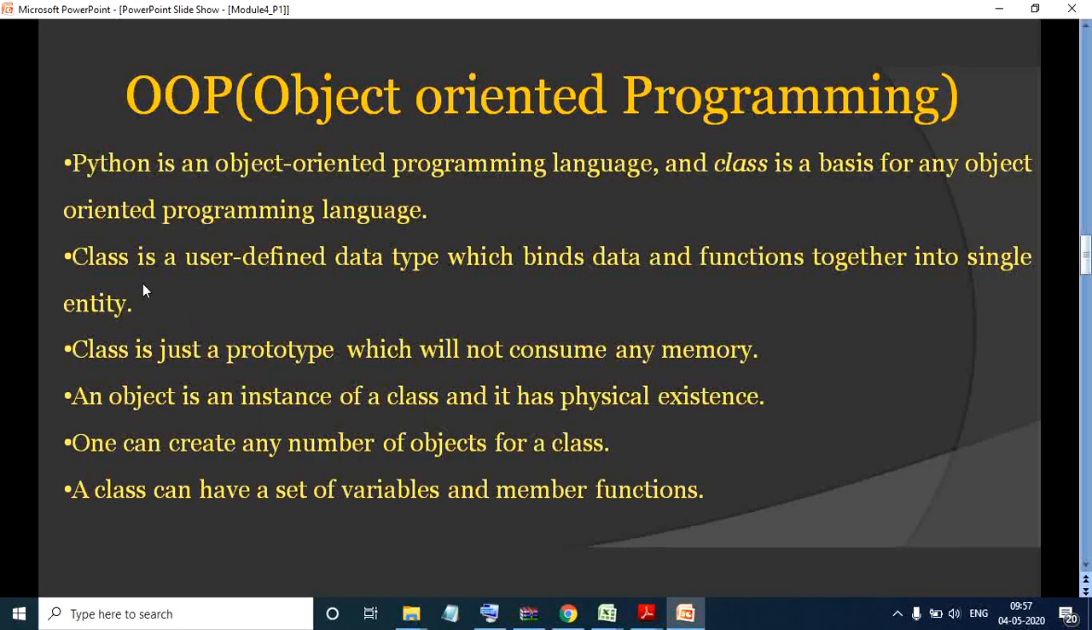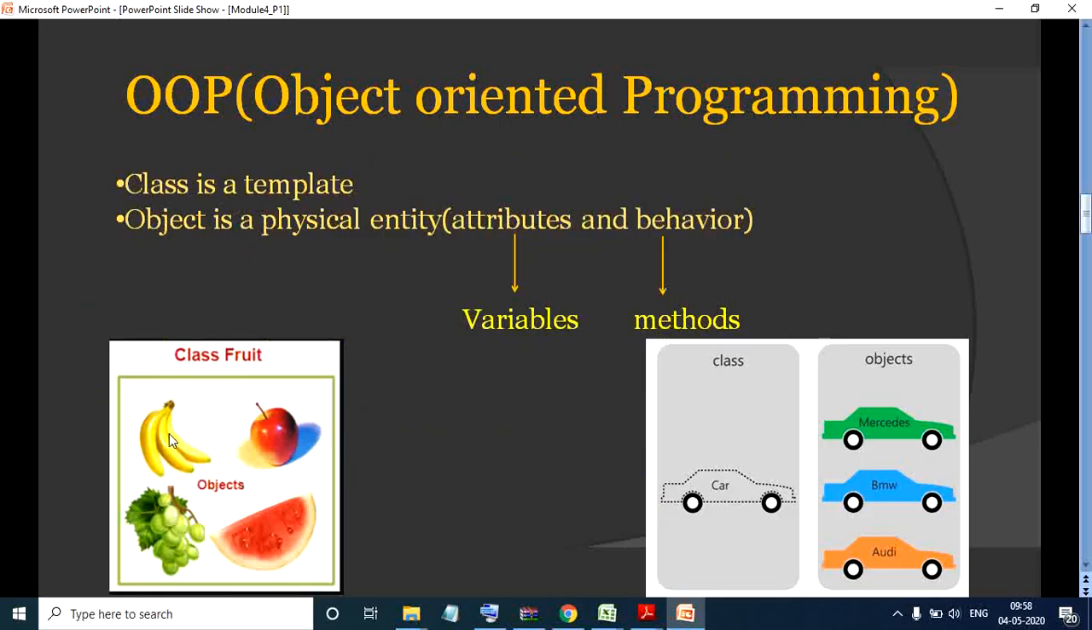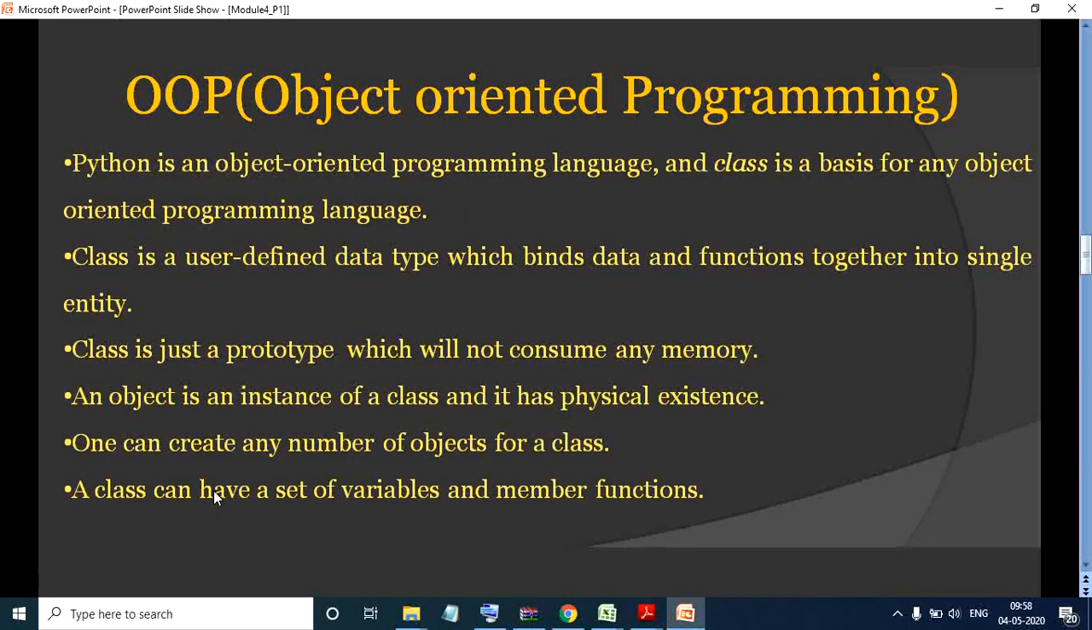Now, what is a class? Just now we have seen it in the form of figures. Now we will see it in the form of words. A class is a user defined data type which binds your data and functions together into a single entity. Now, what is data? Data is your various fruits, like banana is data, apple is data, grape is data. Now what are functions? The vitamins which your banana provides are your functions. In terms of programming, data is your values.